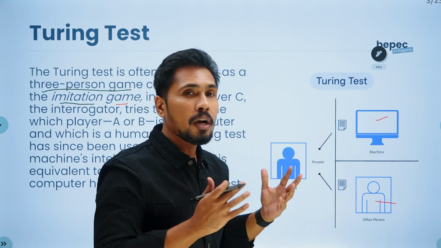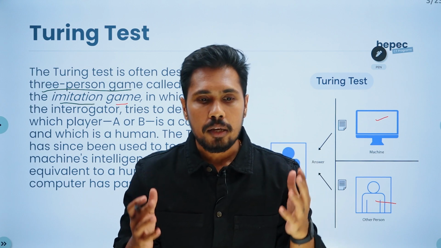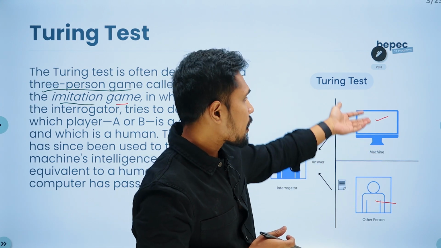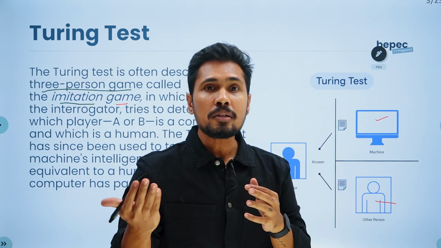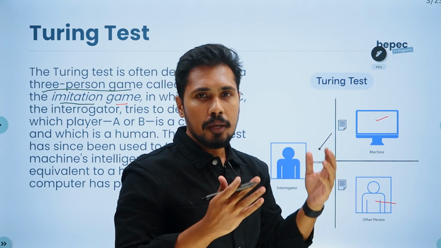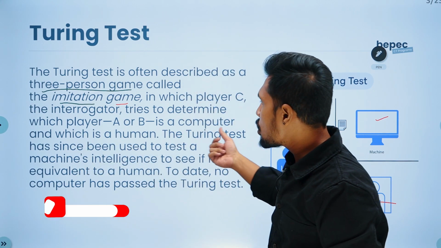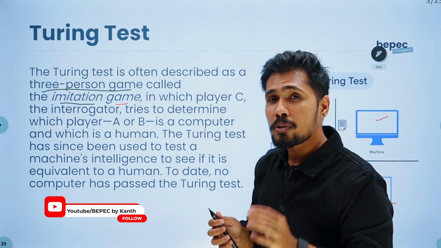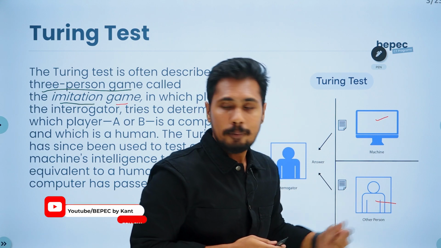If the machine is capable enough like a human, for example in reasoning questions or question and answer sessions, persons can do it better when compared to machines. When machines are able to beat the humans, we are able to say the computers are far greater, or they are amazing. The Turing test has been used to test machine intelligence. So what is the purpose of the Turing test? In order to test the machine intelligence against the human.